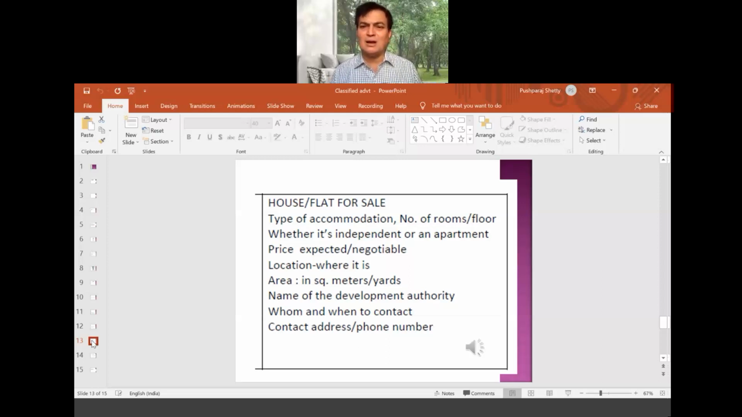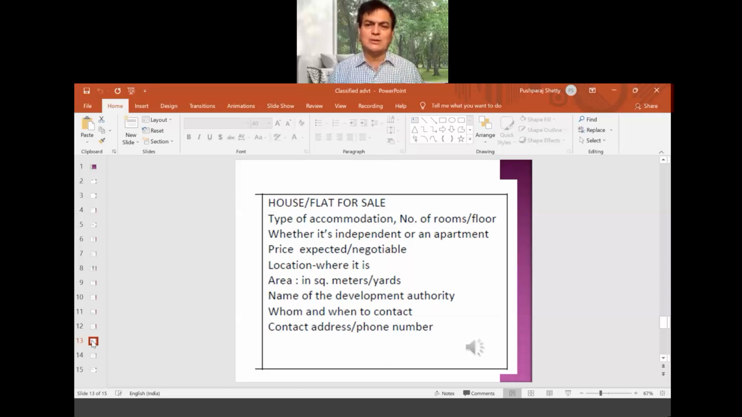Now you don't get confused between for sale and to let. To let is for rent, whereas for sale is for selling purposes. So it can be a house, a car, a property, it can be anything. Price expected or negotiable, location where it is, area in square meters, years, how much is there.